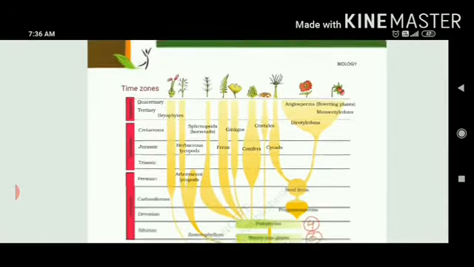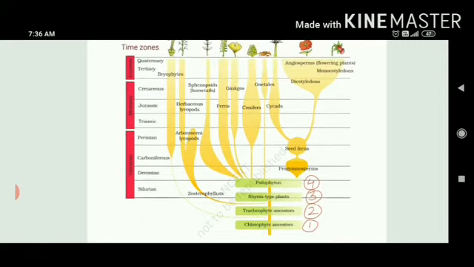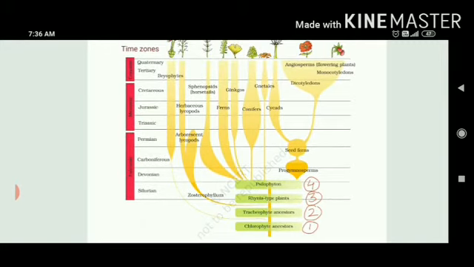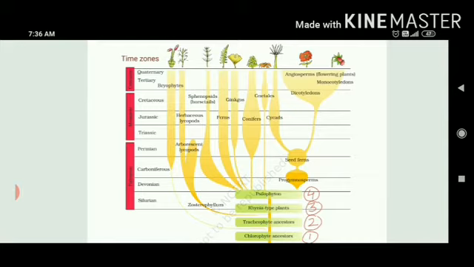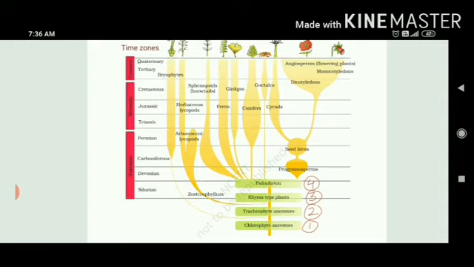This table is very important because it provides us the ancestor relationship of different kinds of plants. It could be phylum Thallophyta, Bryophyta, Pteridophyta, Gymnosperms and Angiosperms. So if you ask which kind of question could come in this, they can ask you to write down the ancestor of angiosperms.